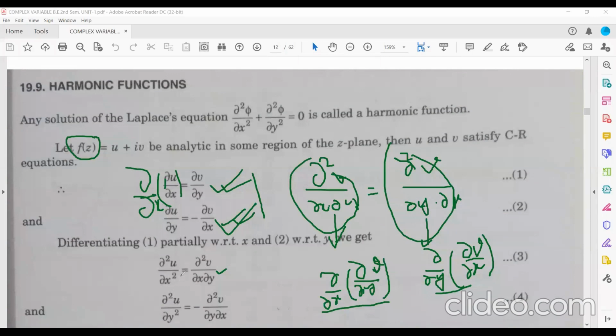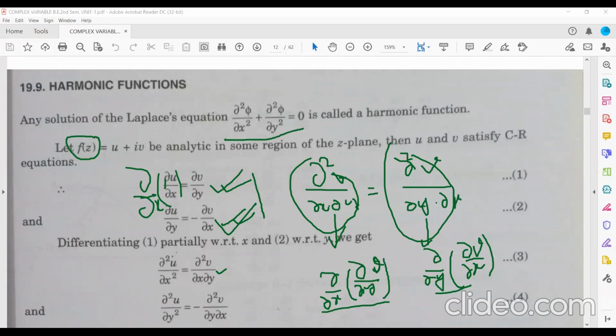So if you add these two, del square u by del x square plus del square u by del y square is equal to this minus this. Since these two are the same, this becomes 0. So you will get del square u upon del x square plus del square u by del y square equal to 0. So the function u satisfies the Laplace equation. That means the function u is harmonic.